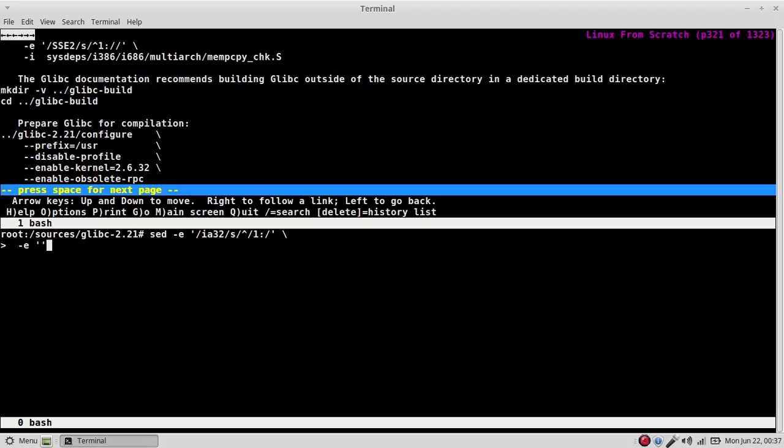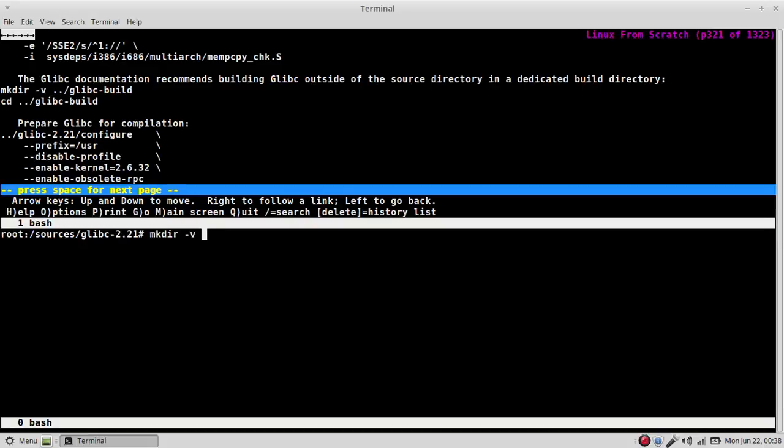Also sed -e, s, e2 with s, caret, 1 stop. Throw it. Okay. The input file is sysdeps i386 i686 multiarch mempcpy underscore chk dot S.